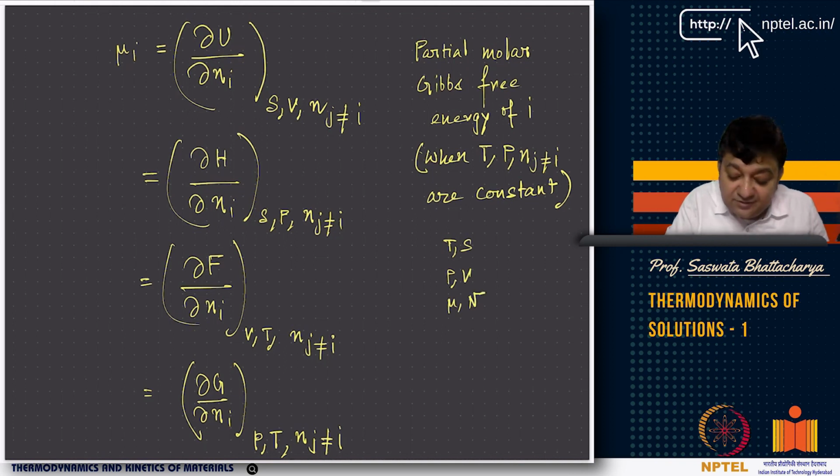So if I am looking at mu, ultimately, if instead of S and V, I replace them by P and T, I basically get the chemical potential in terms of Gibbs free energy. So this is a change in total Gibbs free energy. Remember, G here is an extensive quantity, it's not Gm. The change in total Gibbs free energy due to change in mole number of component i, keeping all other components' mole numbers constant and pressure and temperature constant.